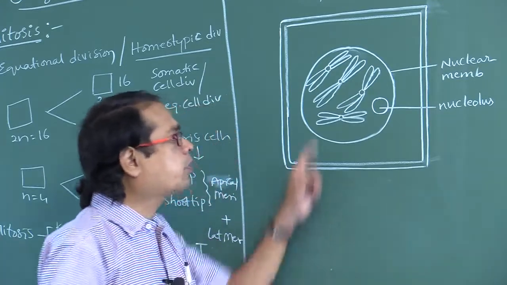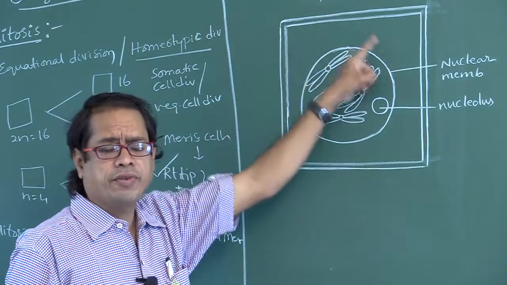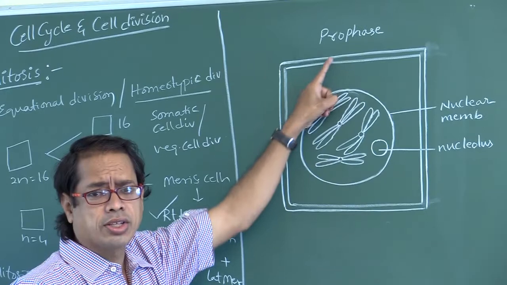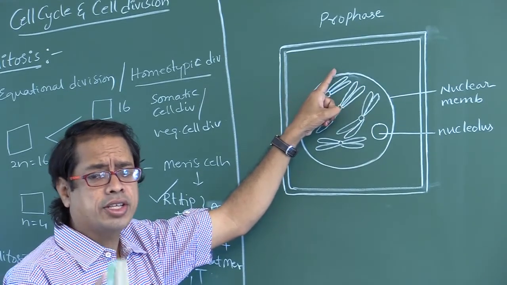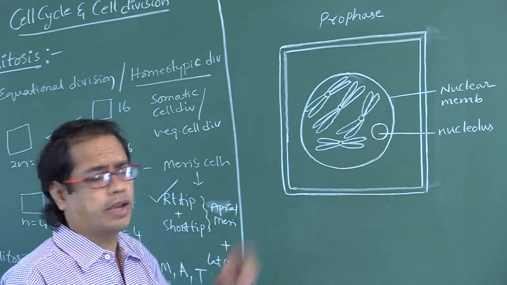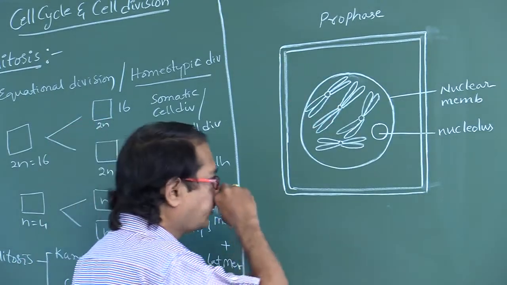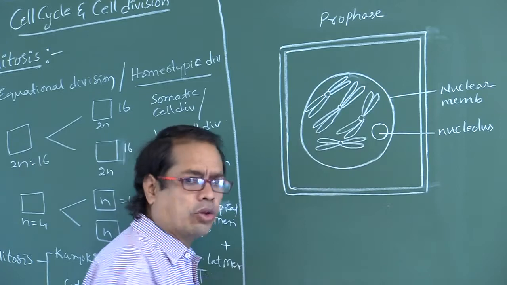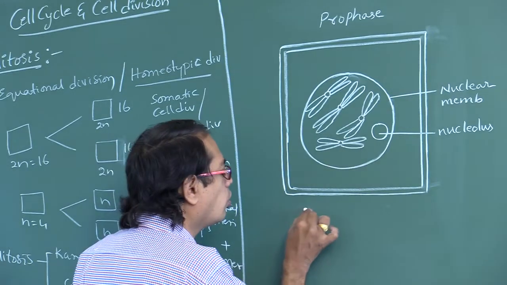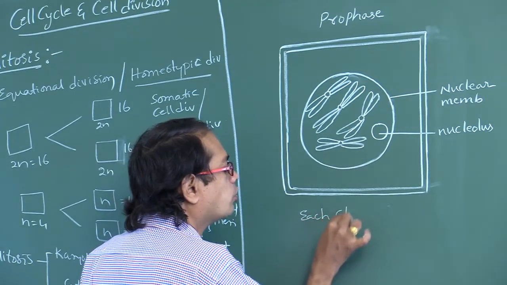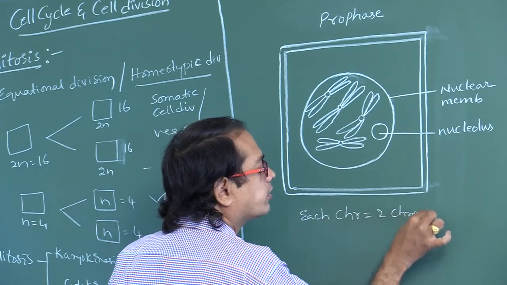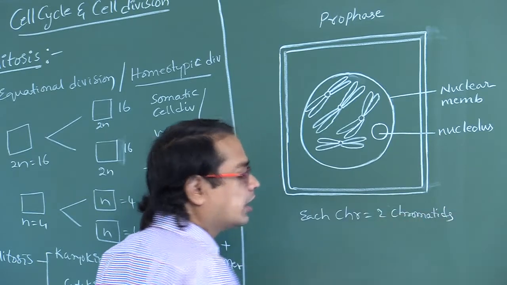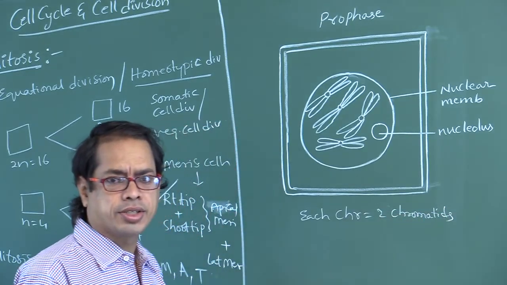Now, this is the prophase. This is the first phase of karyokinesis of mitosis. Okay. Next one. Each chromosome with how many chromatids? Each chromosome with two chromatids.